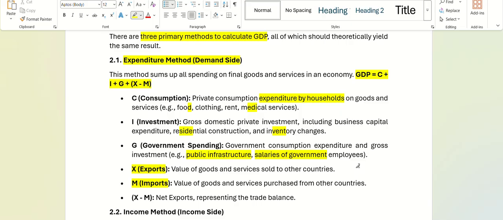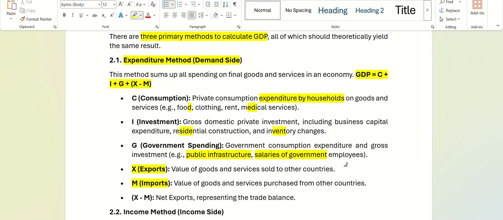All expenses only, right? Can anyone tell me which is not an expense here? In this formula, which one of the following is not an expense? Sir, export. Export is not an expense here.